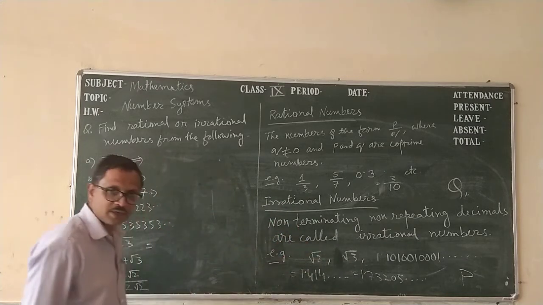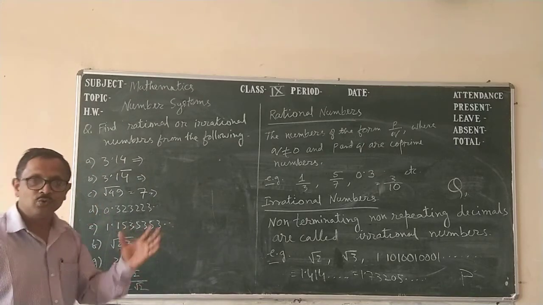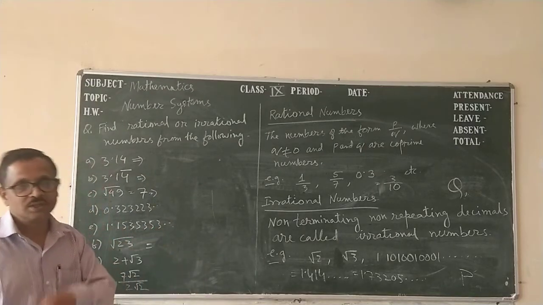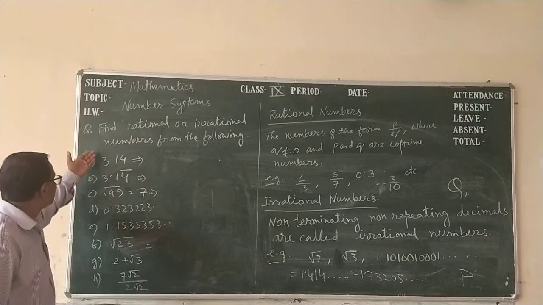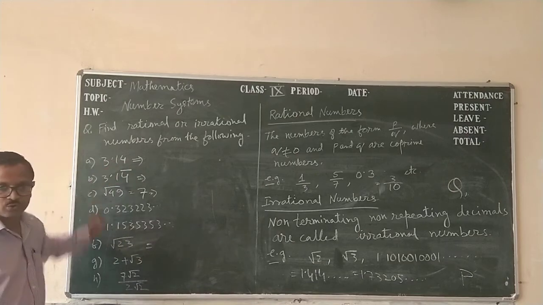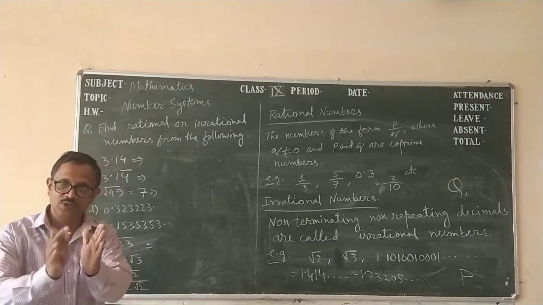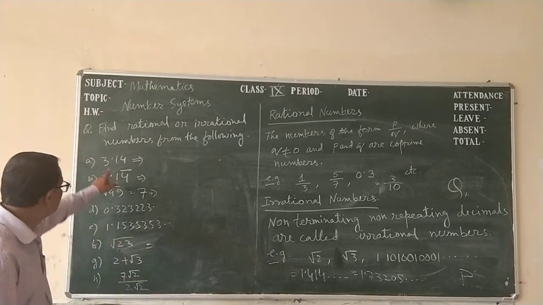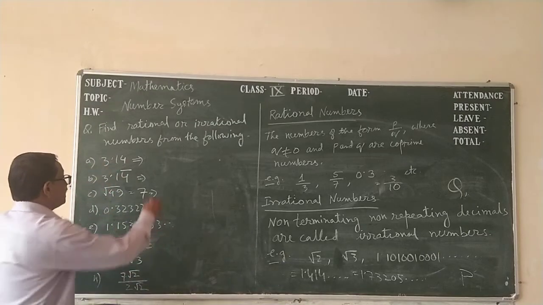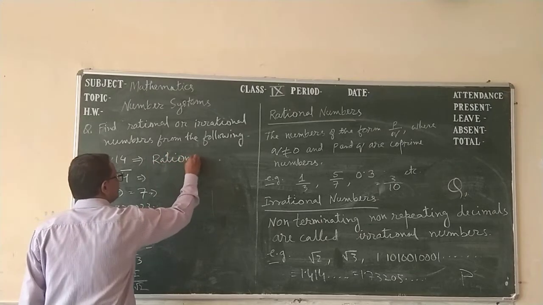Now we have some numbers here, and we will find out which are rational and which are irrational. In the first case, 3.14 is a terminating decimal. Terminating means the division is completed. So it is a rational number.